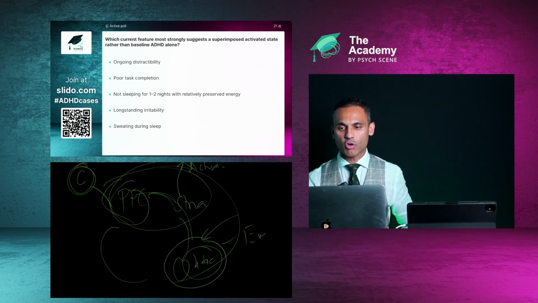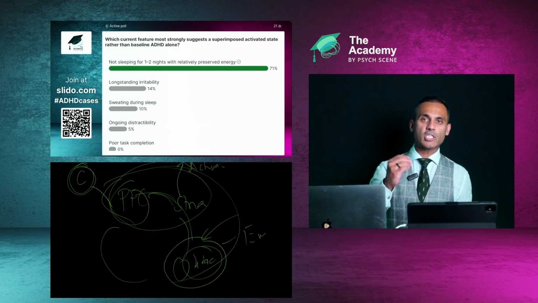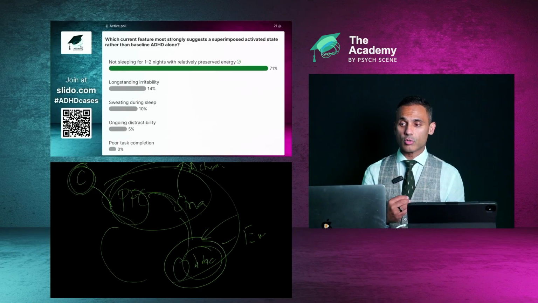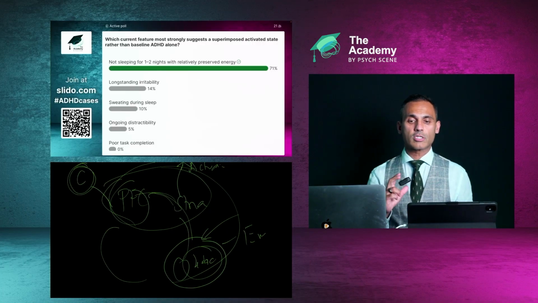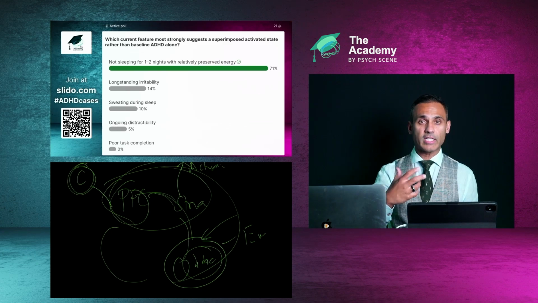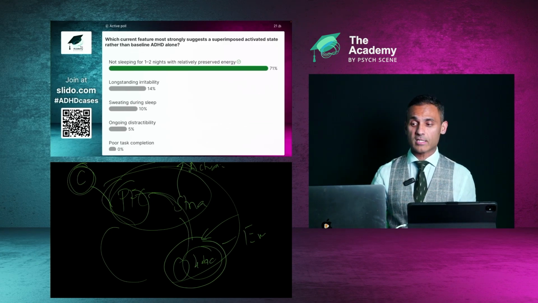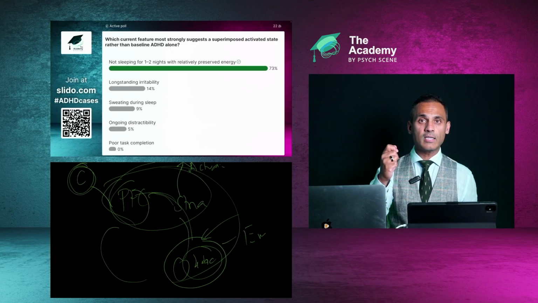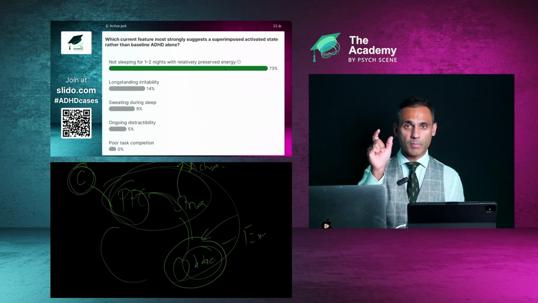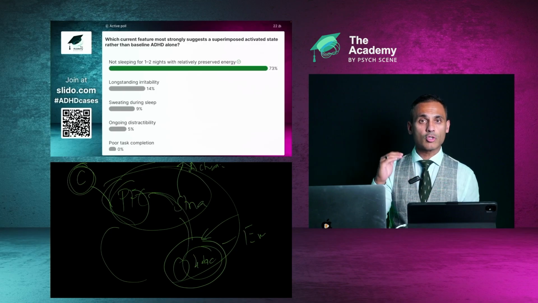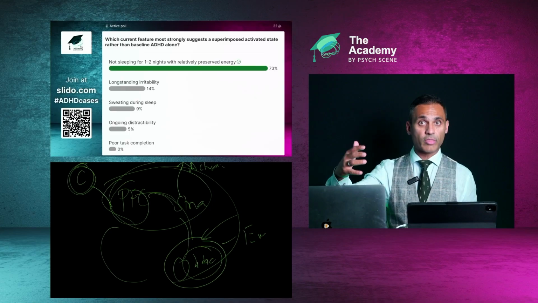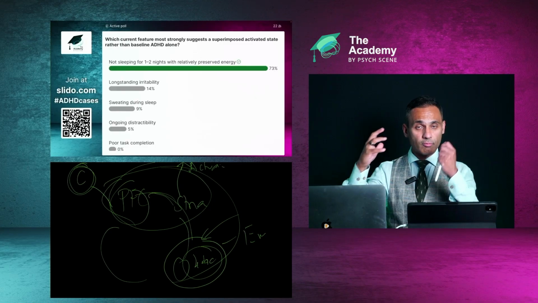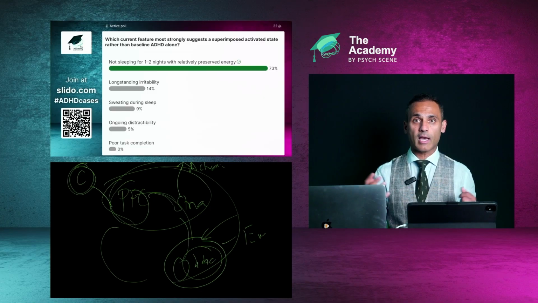So which current feature most strongly suggests? Absolutely. So this patient was not sleeping for 1 to 2 nights. And the key question for us to ask, so often one of the questions is, how do we differentiate between what's hyperactivity of ADHD and possibly hypomania or mixed state? The decreased need for sleep is the phenomenological description that can really help. So asking them, do you find that you're still able to function reasonably well, with relatively preserved energy, feeling energetic? And most patients will say, yeah, it feels like I don't need much. I'm functioning on 2 hours, no problem.